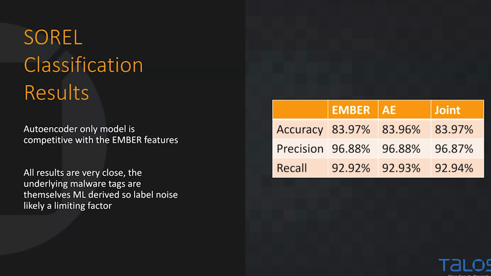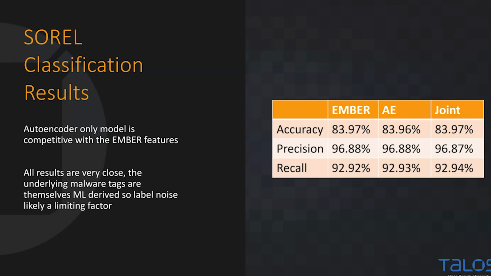And here are our results. So the column in the middle you can see is our autoencoder based model is doing about as good as Ember. So just from learning to reconstruct, we are learning features which seem competitive with human derived domain expert features.